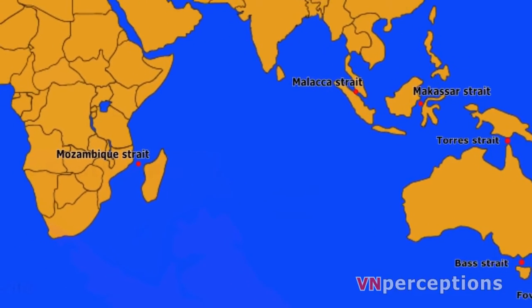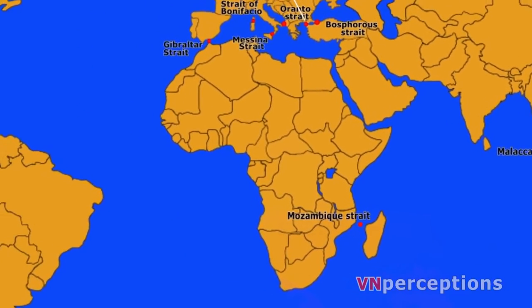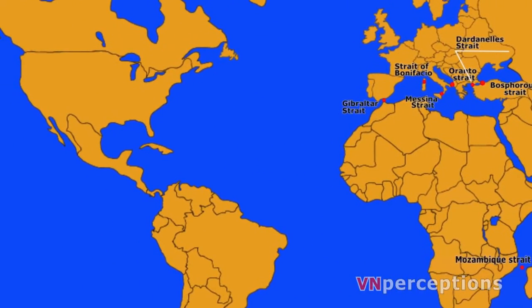We come to North America. Here the straits are, first one is the Yucatan Channel or the Strait of Yucatan. It is a strait between Mexico and Cuba. It connects the Yucatan Basin of the Caribbean Sea with the Gulf of Mexico.